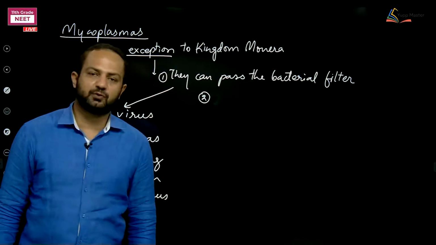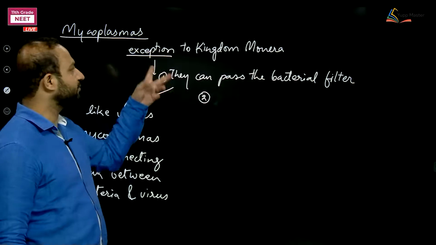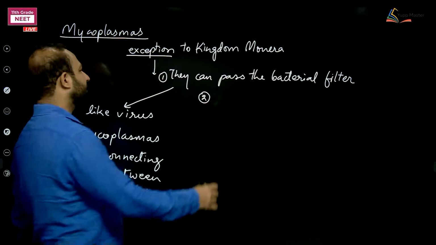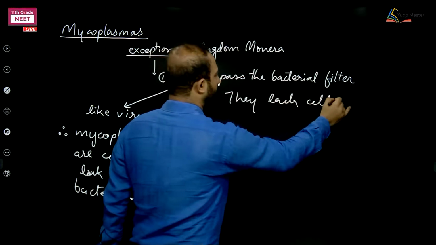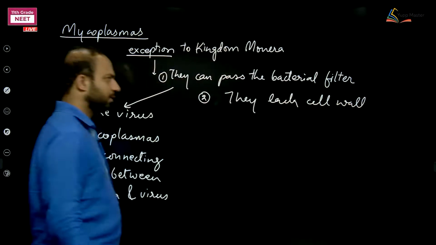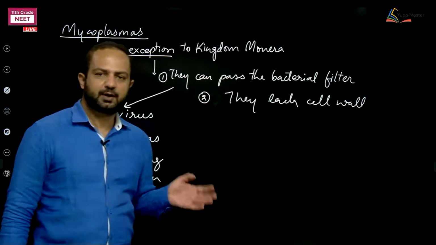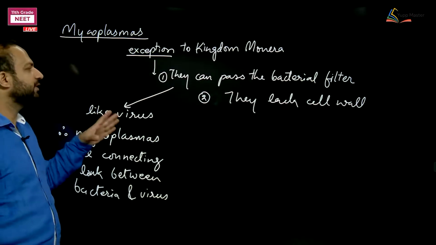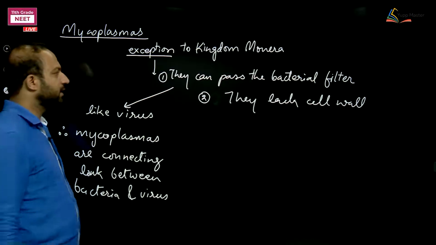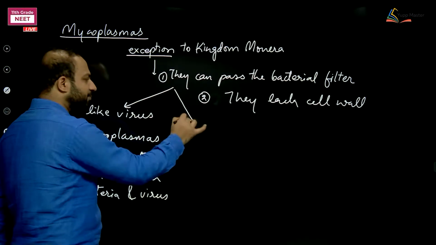Secondly, the second reason why they are an exception to kingdom Monera is because they lack cell wall. Remember this thing. So we need to relate these things very clearly. Number second analysis from this point.